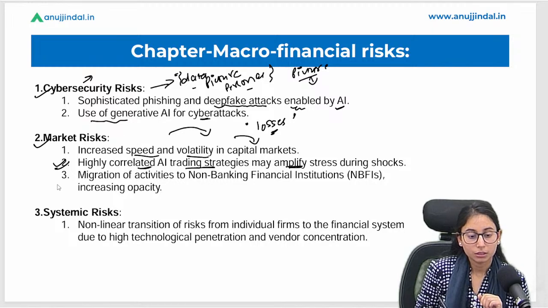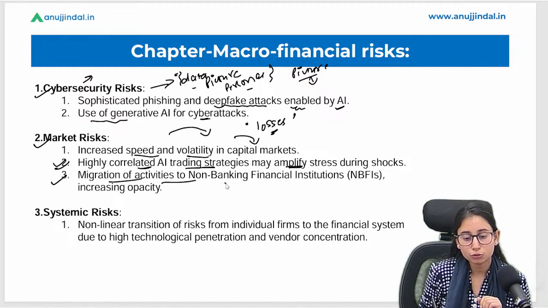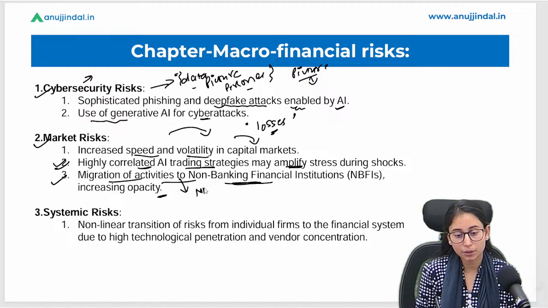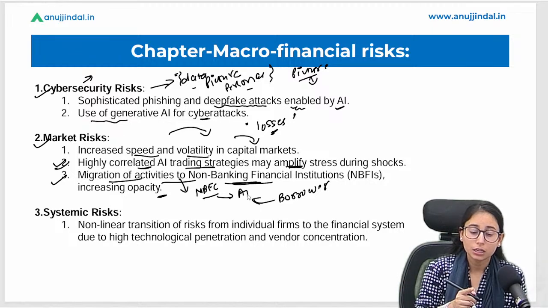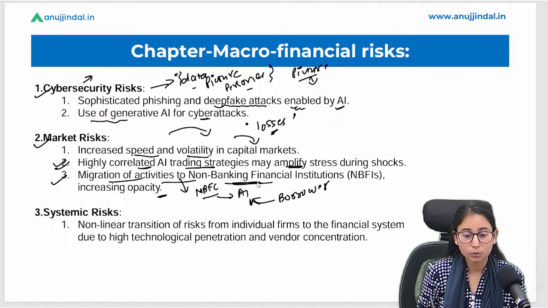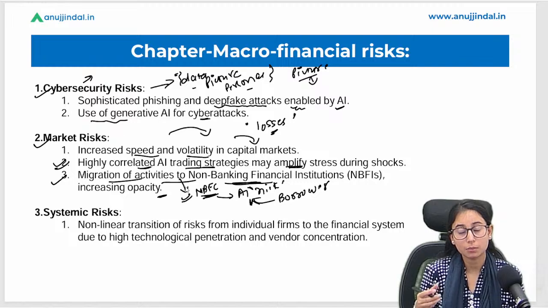Okay, the third point says the migration of activities to NBFIs, increasing opacity. Now what this point is discussing is that NBFCs are also using AI. Okay, and what if borrowers are moving away from traditional banking to the NBFC? Now this will also lead to a risk, because NBFCs are not regulated by the RBI. They are not fully regulated by the RBI, and hence this also poses some kind of risk.